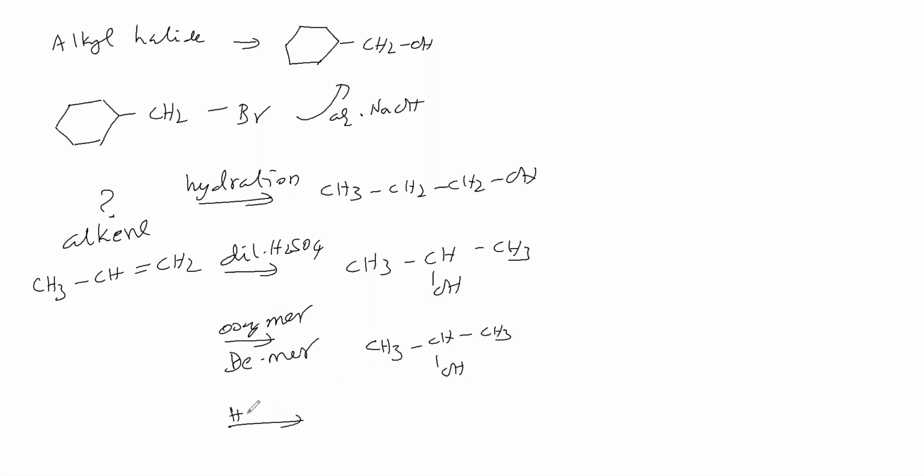If you take this for hydroboration, oxidation, then we will get the anti-Markovnikov's product. Therefore, if you want to take this as alkene, then go via anti-Markovnikov's rule. Then only we will get this product. If you want the anti-Markovnikov's product, you go for hydroboration, oxidation.